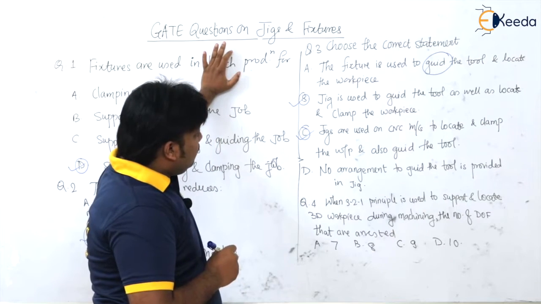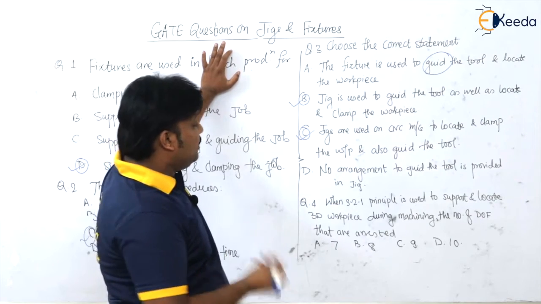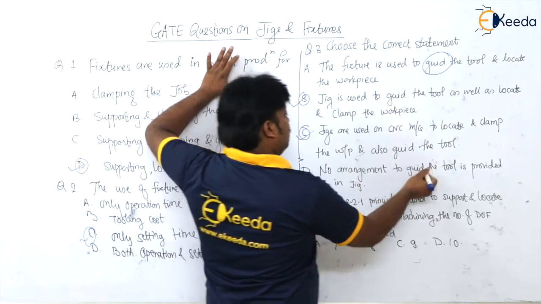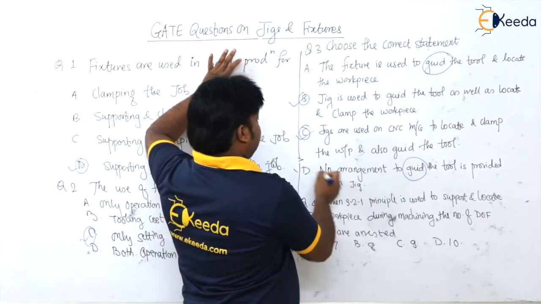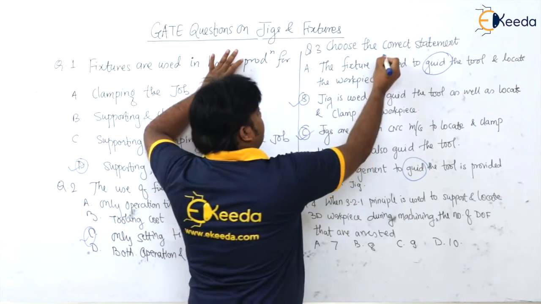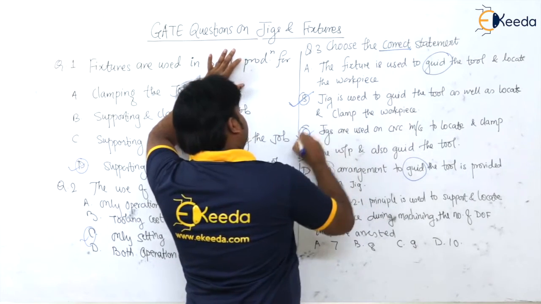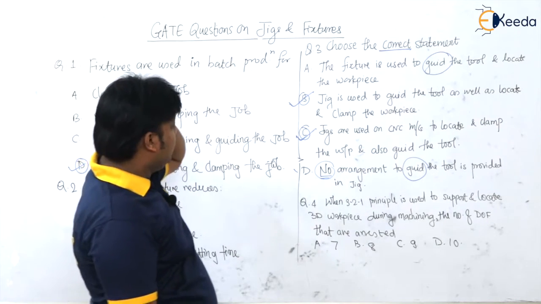And option D is what? No arrangement to guide the tool is provided in the jig. This is the speciality of the jig. The guiding system is there; tool guiding is there in the case of the jig. So this is the wrong statement. So how many statements are correct here? Statement B and statement C. That is correct, isn't it?